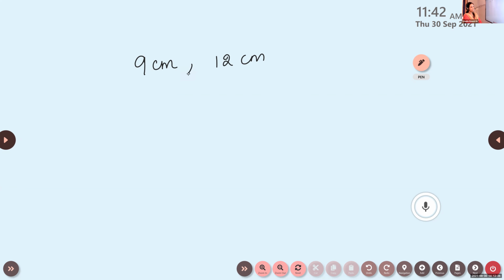What is the answer? Rosebi? What will be the answer, Rose? 9 square plus 12 square. Very good. And 15.